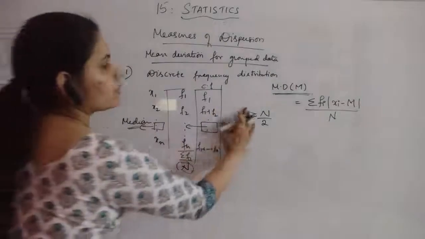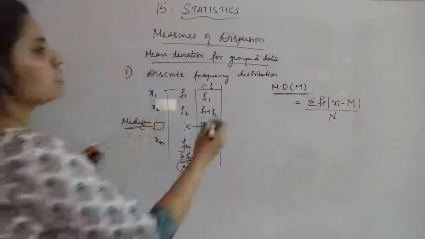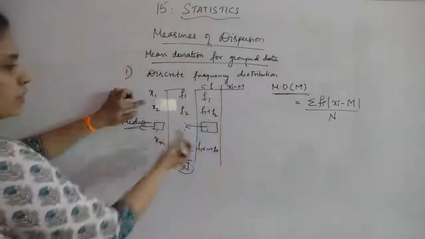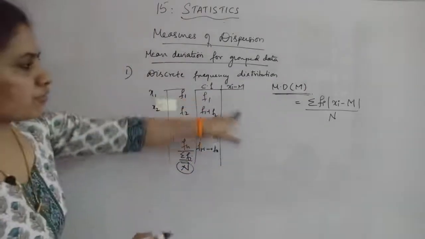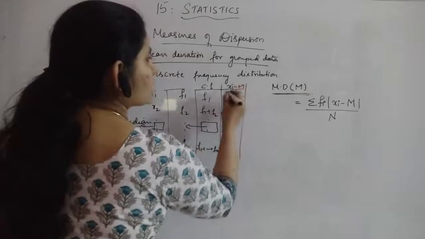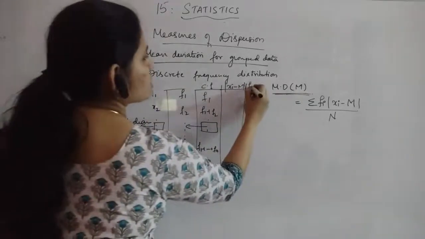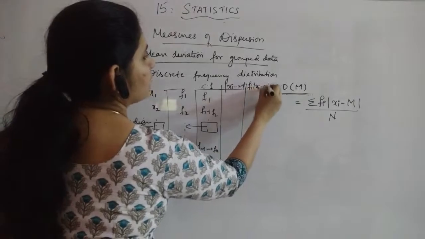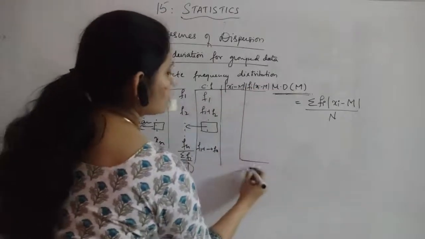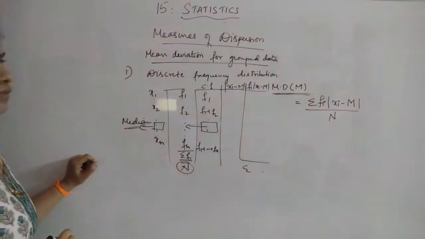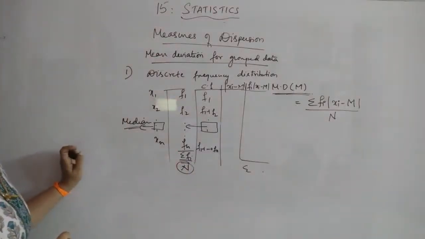So the columns you need to draw here are: xi minus m, with m given here. Then you can find mod of xi minus m, then fi into mod of xi minus m, and its sum will be here, divided by this one. That will give you the mean deviation about median.